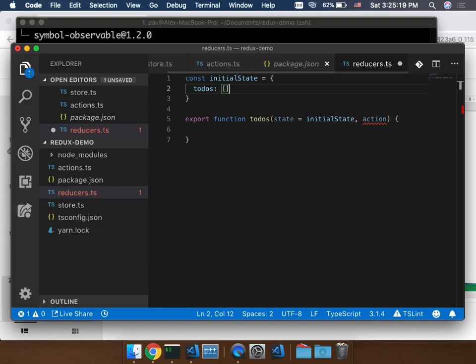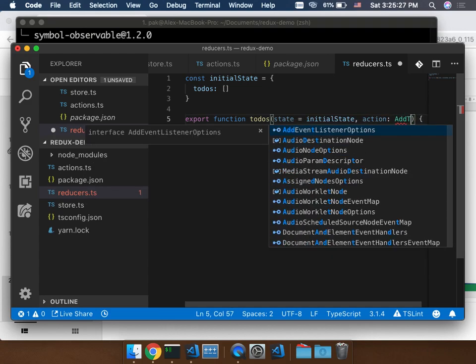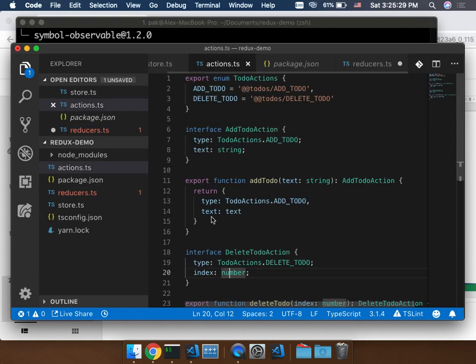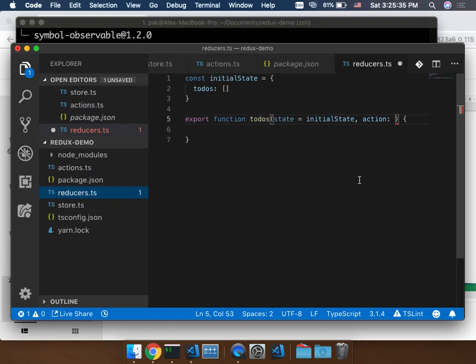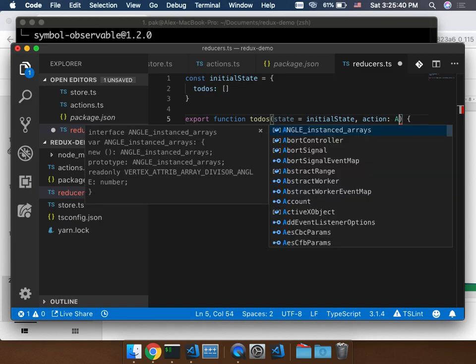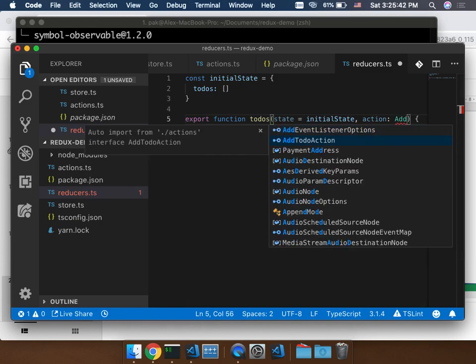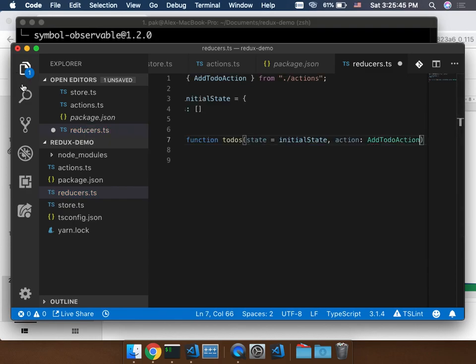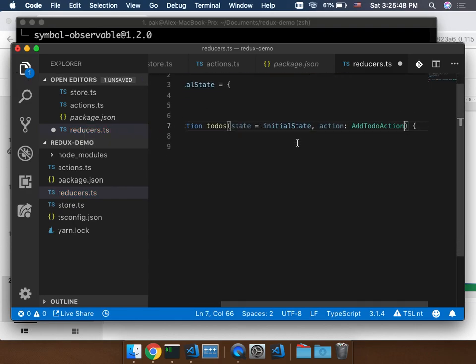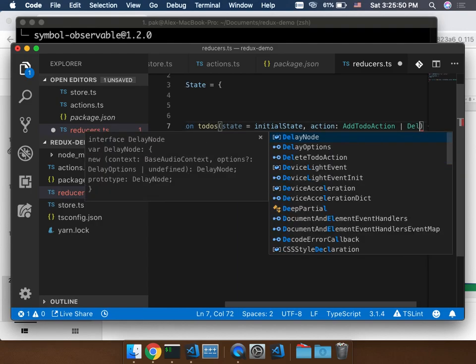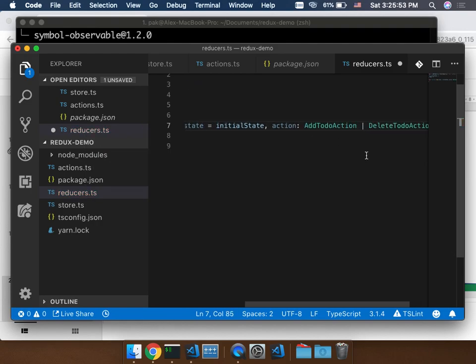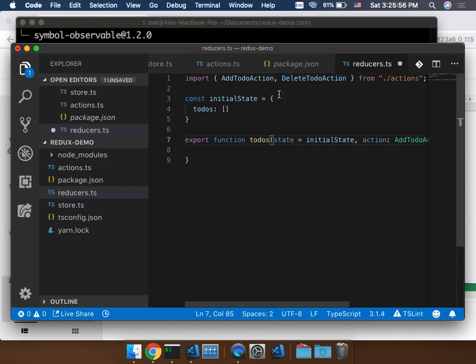And maybe have todos as an array within this state. And then for the action here, I have to define the type of action. Basically, it refers to the action that I defined in actions.ts. And it's a good practice to export it. Now, if I have exported that action there, I can use the auto-completion provided by Visual Studio Code to automatically import for me, whether I accept either delete or add. So it automatically helps me to complete the import statement.